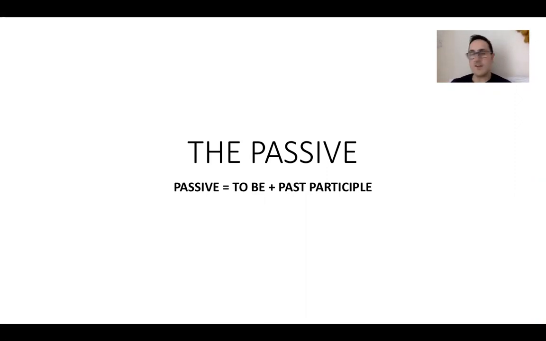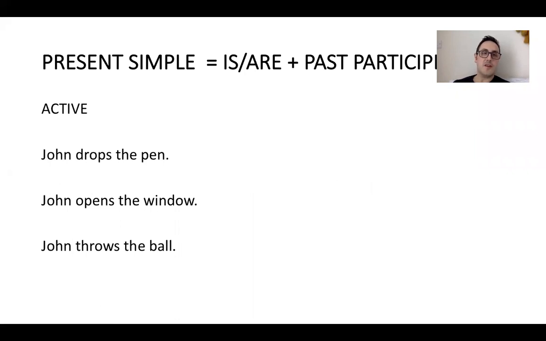Okay, so look at these examples that we have. The first is, so present simple is, are, and the past participle. So John drops the pen. Okay, now in this case, I'm the most important thing. I perform the action of dropping the pen. Okay, but if we want to put that into the passive, that makes the action more important.